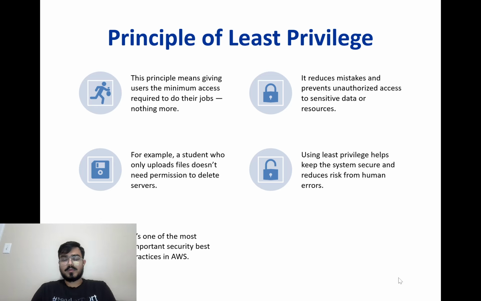So let's see the principle of least privilege. One of the most important security ideas in AWS is the principle of least privilege. This means giving users the smallest amount of access needed to do their work, no more than that. For example, if students only need to upload files, they shouldn't have permission to delete the entire database. By limiting access like this, you reduce the risk of mistakes or misuse. Following the least privilege rule helps keep your AWS environment organized, safe, and easier to manage, especially in group projects or teams.